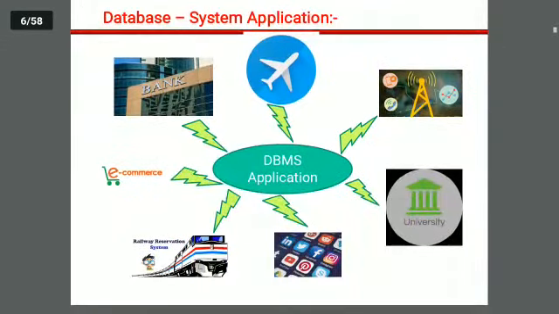Now what are the different database applications? Here in the diagram you can see various database applications. These are some of the applications: bank, airline reservation system, telecommunication, educational system, social media, railway reservation system, e-commerce. These are some of the applications where database systems are used. In the market, not a single application is there which is without a database.